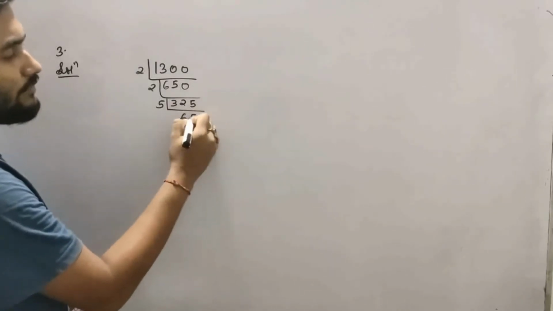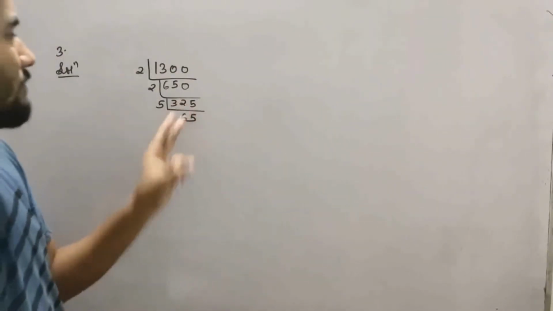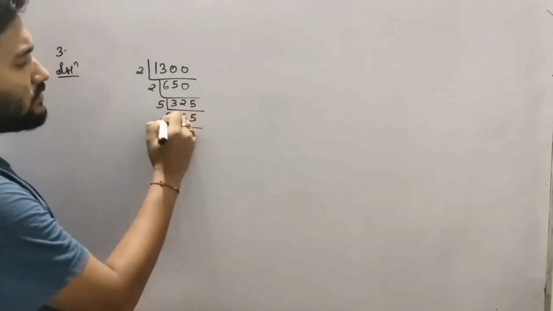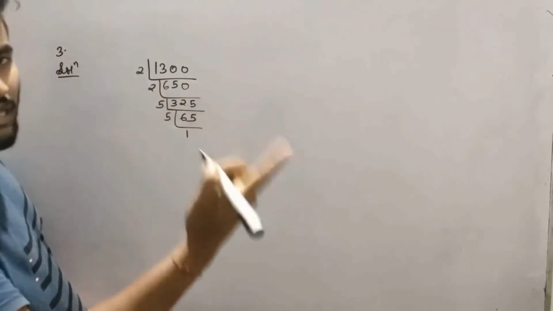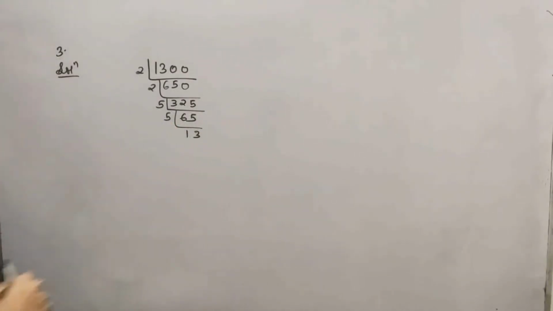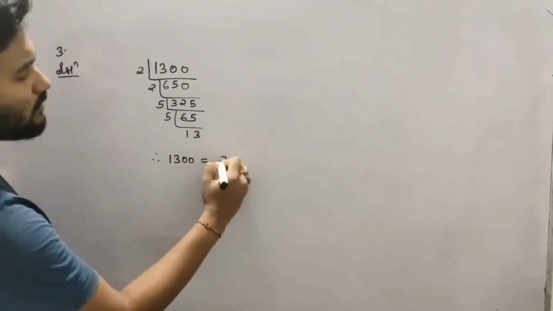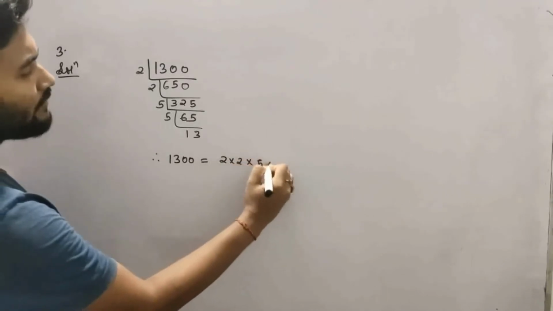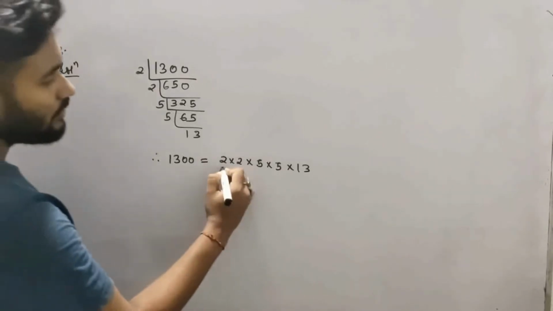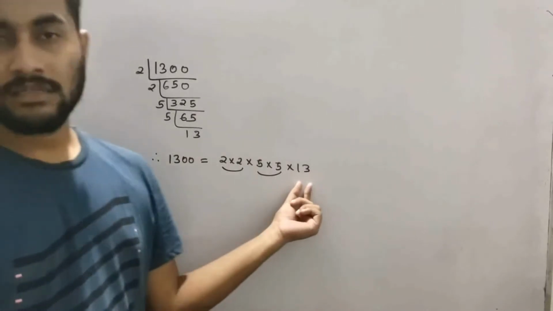5 6s are 30. Then 2 and 5 is 25. 5 5s are 25. Then again 5 is there. 5 1 is 5, 6, 15. 5 3s are 15. 5 13s are how much? 65. So I can say that 1300 is equal to 2 into 2 into 5 into 5 into 13. Now the 2 is in pair, the 5 is in pair, but this 13 is single.